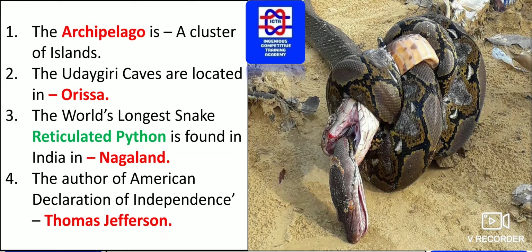The Udaigiri caves are located in which place? They are located in Orissa. Whatever the Udaigiri caves, they are in Orissa. And we should remember that the Kalinga war, which took place, was also in Orissa.